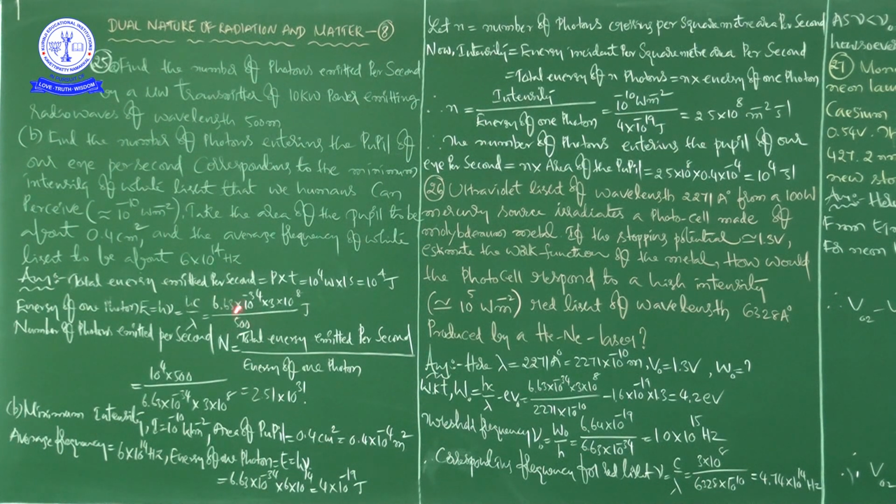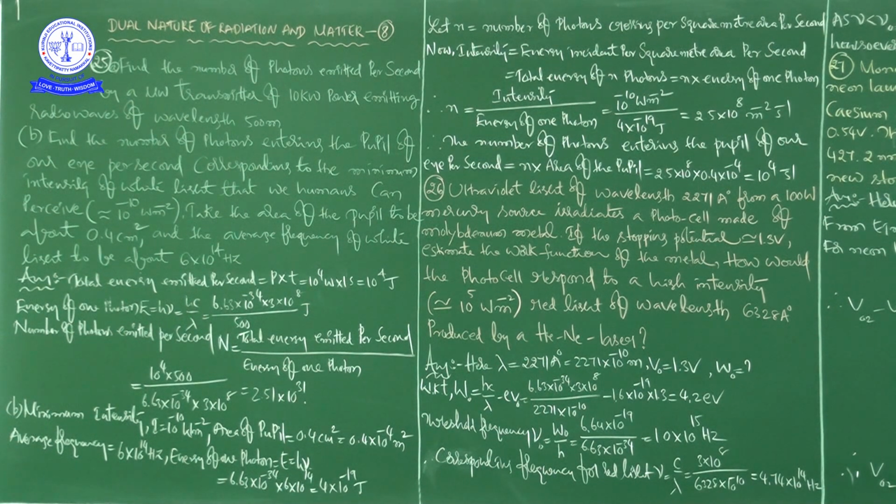Here we calculated in terms of SI unit, joules. So that is 6.63 into 10 to the power of minus 34 into 3 into 10 power 8 divided by 500. That value we are writing here because it is the energy of one photon, no? And this 500 will go to the numerator, and the total energy emitted per second we already calculated, which is 10 to the power of 4. So by substituting all these things and completing the mathematical calculation, the answer will become 2.51 into 10 to the power of 31.